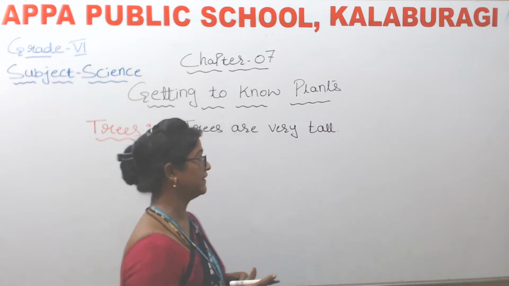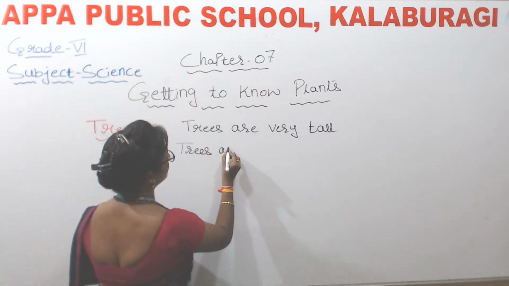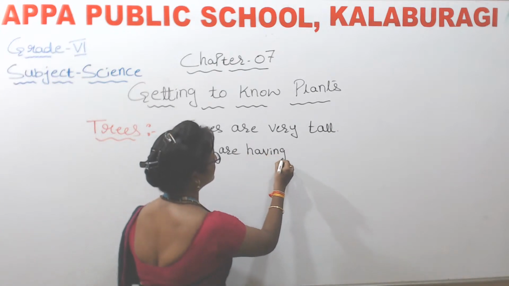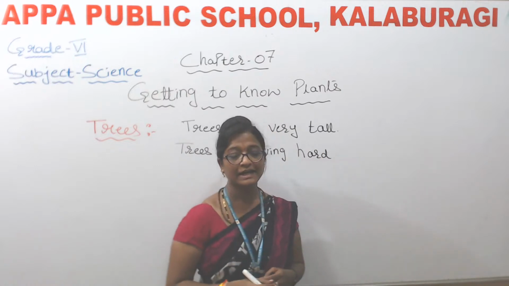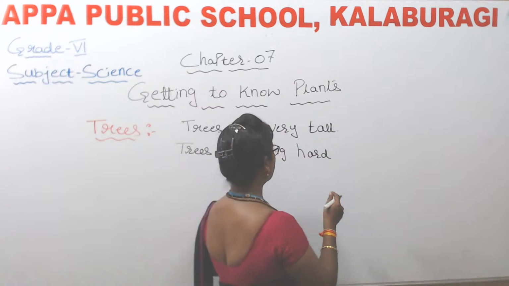So trees have a hard and very thick brown stem.